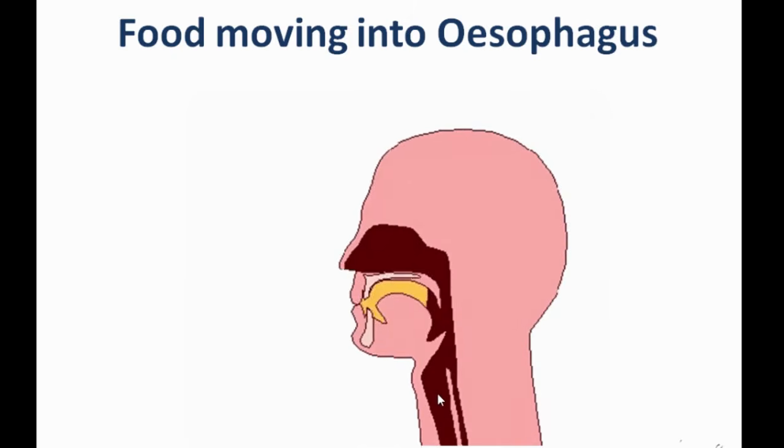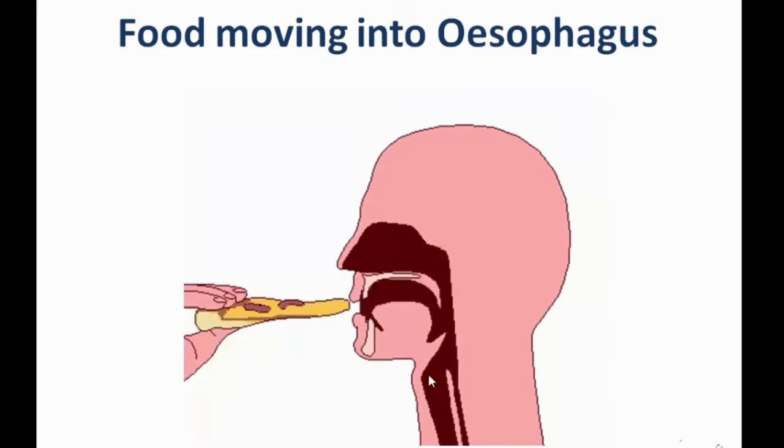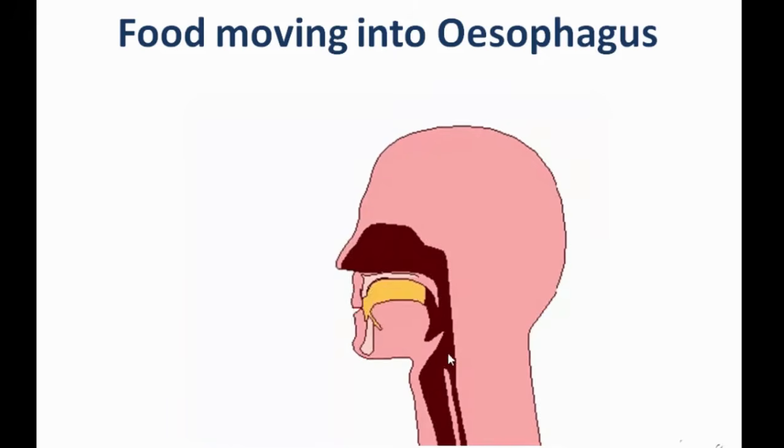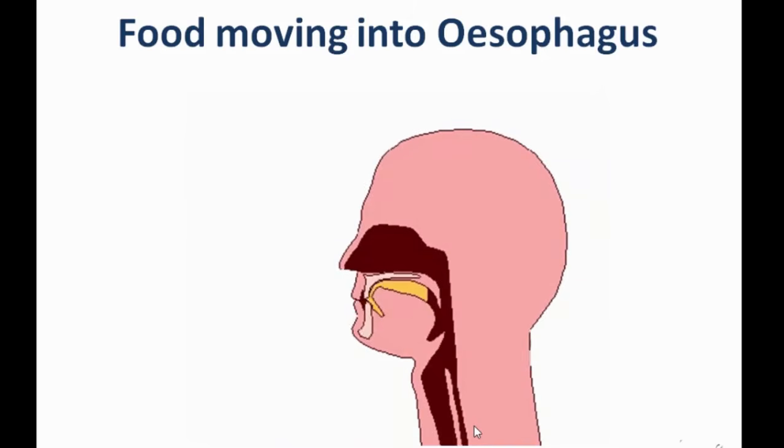There are two pipes here. One is this fatter pipe, the windpipe, and this thin pipe is the esophagus, the food pipe. Here there is something called the pharynx, which sends food to the food pipe and air to the windpipe. Now the food is going to the food pipe, the esophagus.